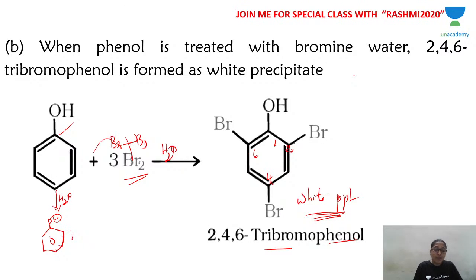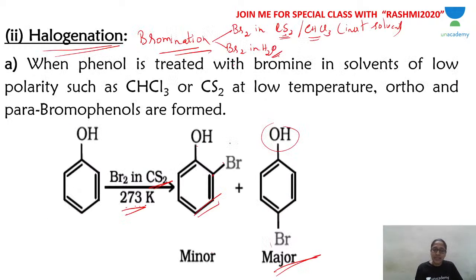Because of this, bromination with bromine water becomes easy, and you get a tri-substituted product, because the phenoxide ion will direct the bromine to ortho and para positions. But in the absence of water, that is when the reaction is carried out in CS2 or CHCl3 at 273 Kelvin, phenol is less reactive.